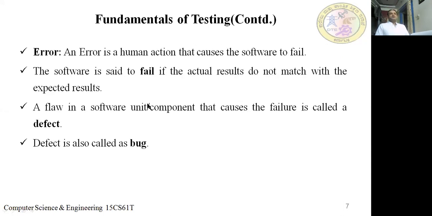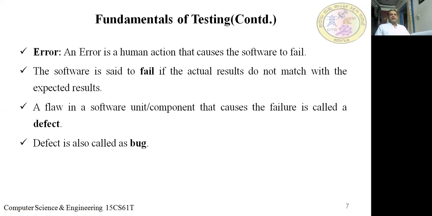Next, some definitions. Error. What do you mean by an error? An error is a human action that causes the software to fail. It is a mistake. You write a program, in C or Java, and suppose there is no semicolon at the end of a statement. As you know the syntax of C, every statement should end with a semicolon. By mistake you have forgotten to put a semicolon. That is a mistake.